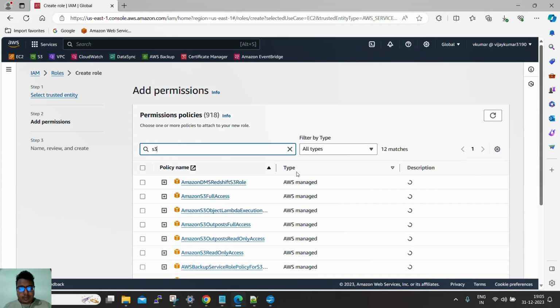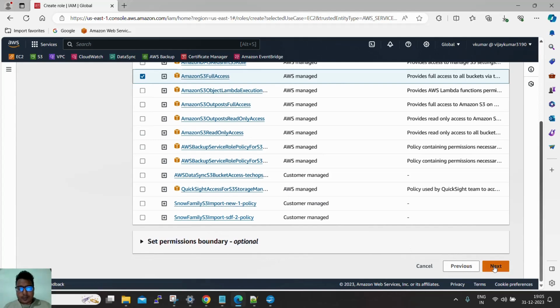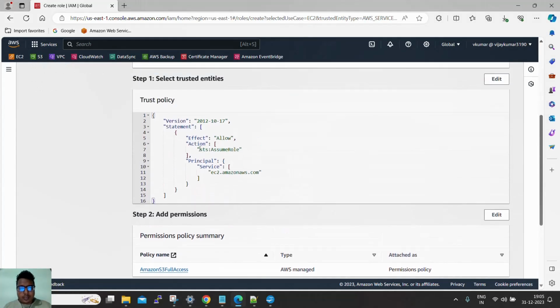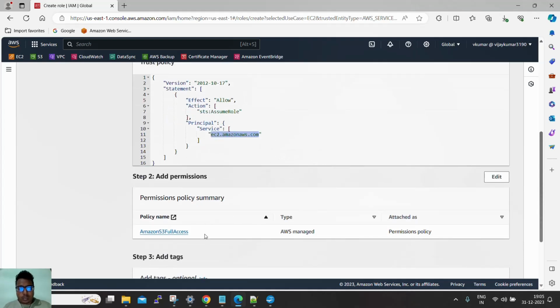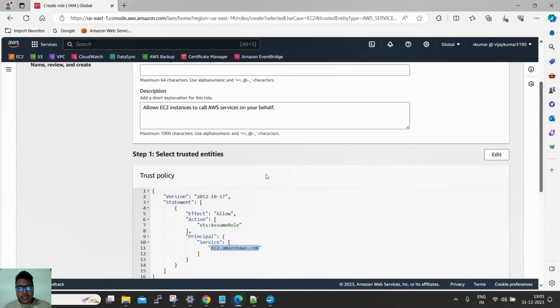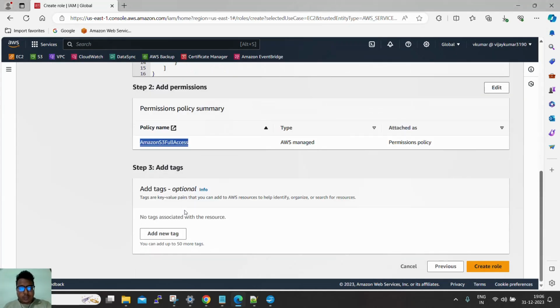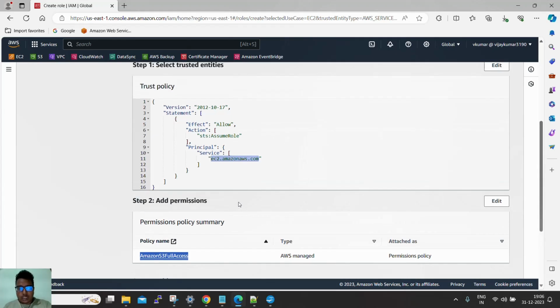If you click this, you will see the assume role policy is by ec2.amazonaws.com, and the policy is S3 full access. When we attach this role to the EC2, then EC2 can access the S3 bucket without any username and password. The practical is also available on our YouTube channel. You can have a look.